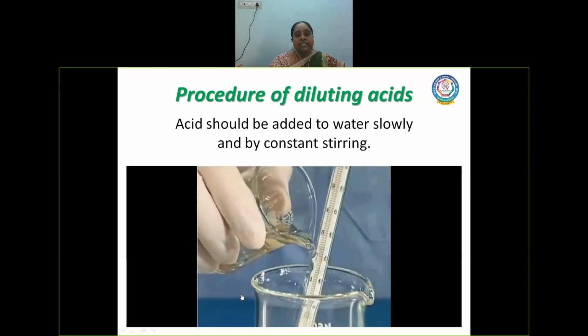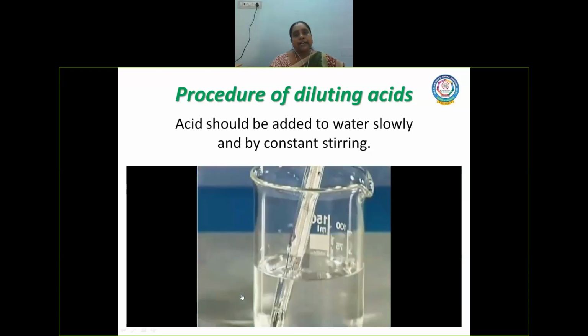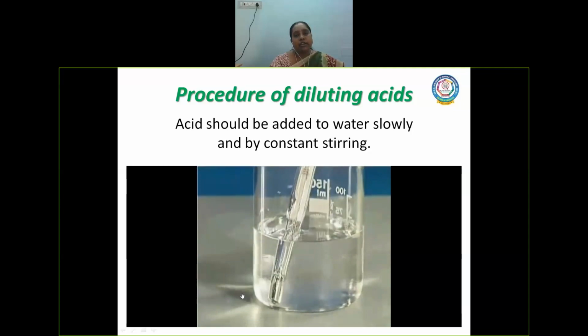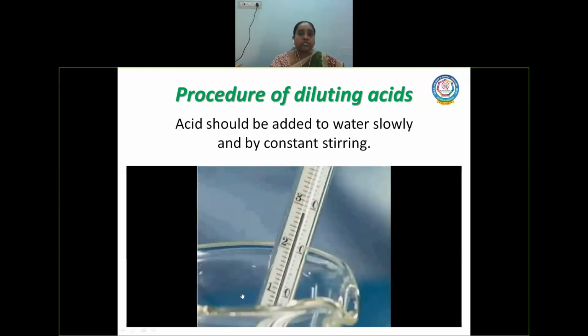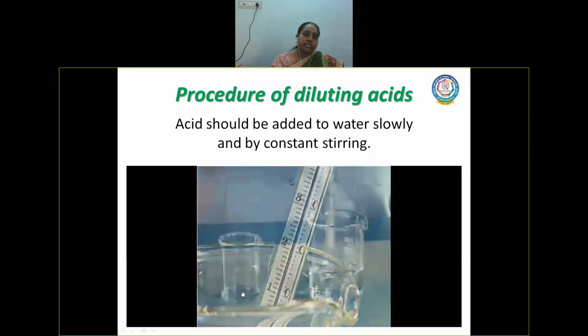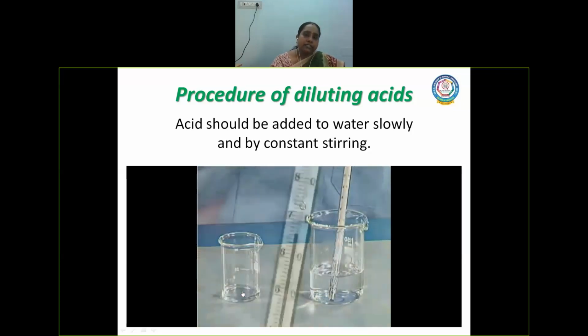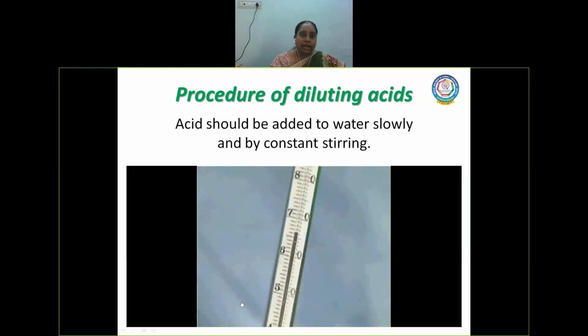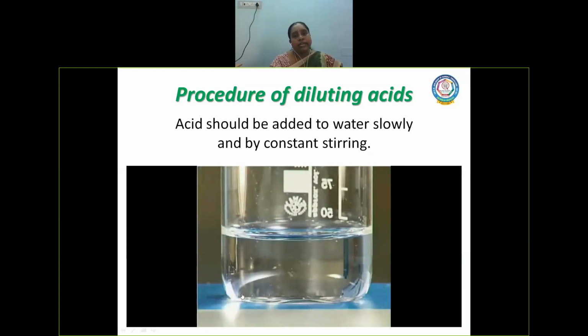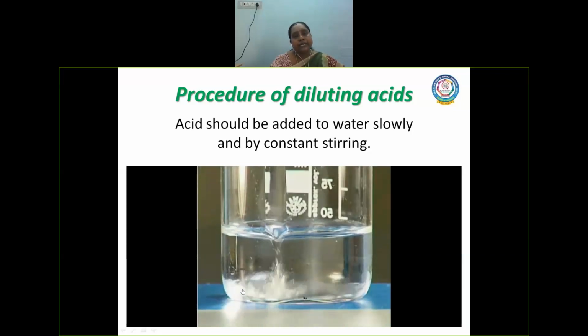It should be added slowly using the glass rod, or else a thermometer also we can use to see the range of temperature. See, here it is highly exothermic, that's why the temperature is showing high. So slowly it has to be done by continuous stirring.